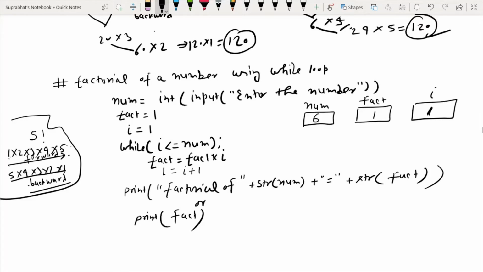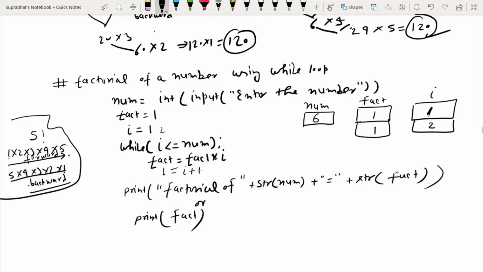Then fact = fact multiplied by i. The initial value of fact is 1 and the initial value of i is 1, so the value of fact is now 1. Now i is incremented by 1, i = i + 1, so i becomes 2. Again it will go into the loop and check whether the condition is satisfied or not.